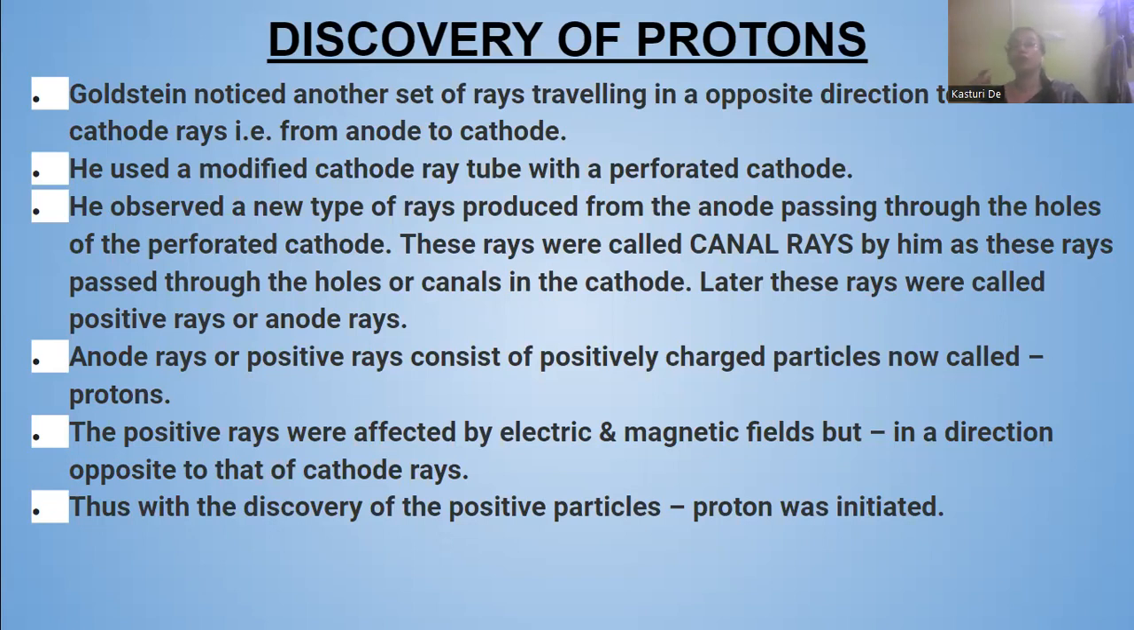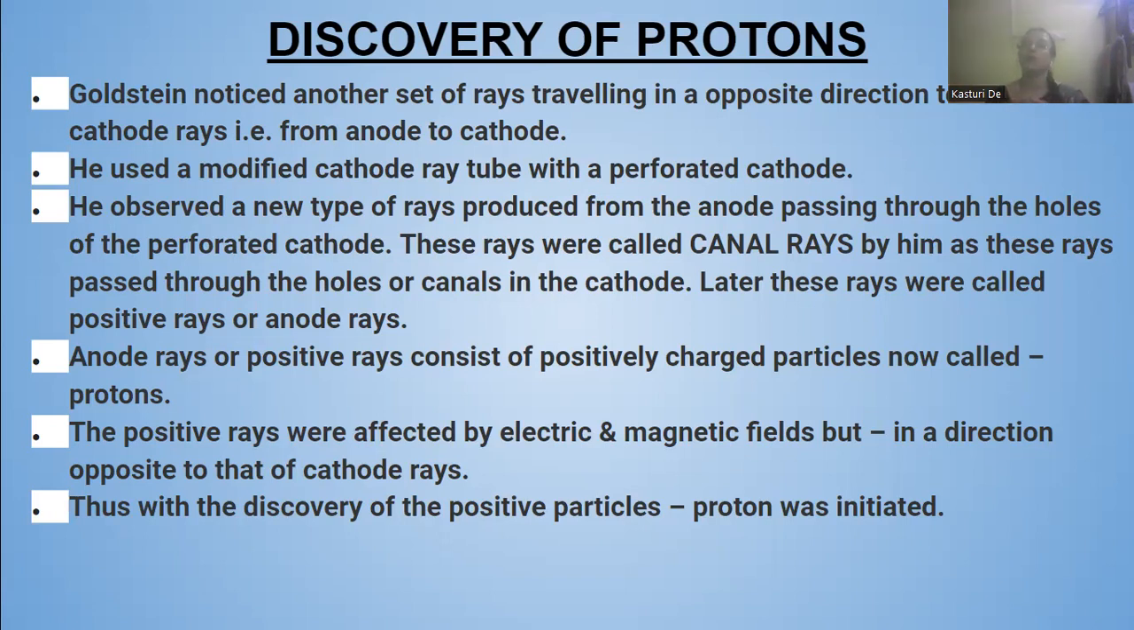Now he used a modified cathode ray tube with a perforated cathode. The cathode ray tube which was used by J.J. Thomson was not perforated. Here, Goldstein used a perforated cathode. He observed a new type of rays produced from the anode, which passed through the holes of the perforated cathode. So some rays were emitted from the anode and passed through the perforated cathode.